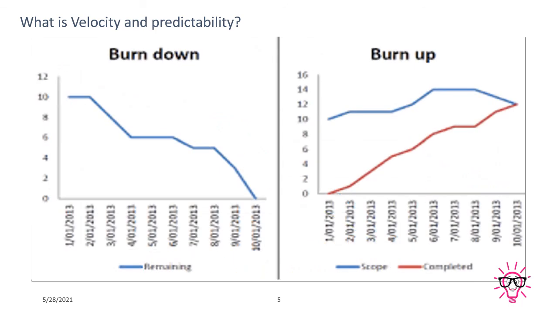This is burn up and burn down chart. Burn down chart will provide how much work is done. Burn up chart provided the result how much work is remain and where exactly we are in a sprint or at the end of sprint.